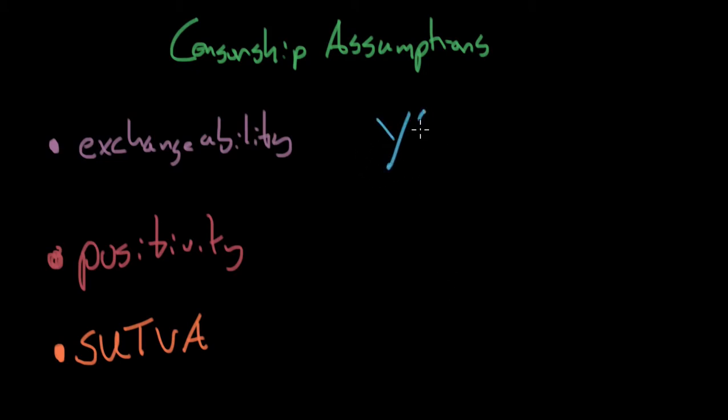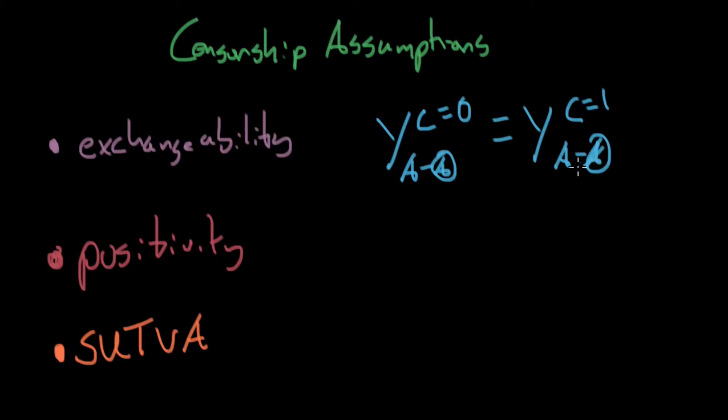So this would show that Y under the condition of C equals 0, which could be death, or working at this particular location, and the causal effect would equal the causal effect under the case where C equals 1. So the average causal effect as measured under the case where C is conditioned to be equal to 1. If this is true, then we have exchangeability. If this isn't true, we need to do a lot more in order to get at the actual average causal effect of the total population.